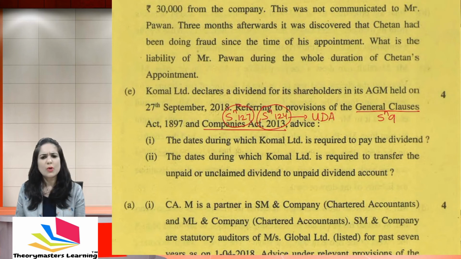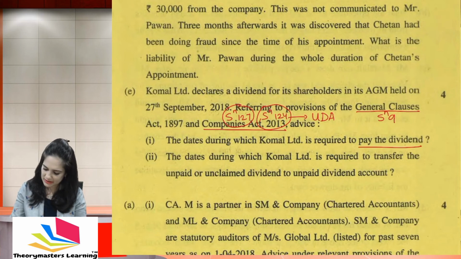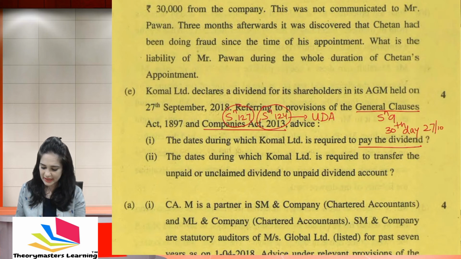The 30th day expires on 27th October, and the transfer date is 3rd of November.